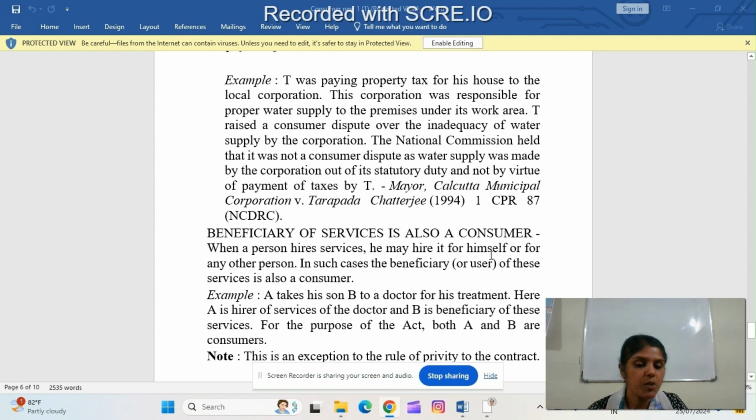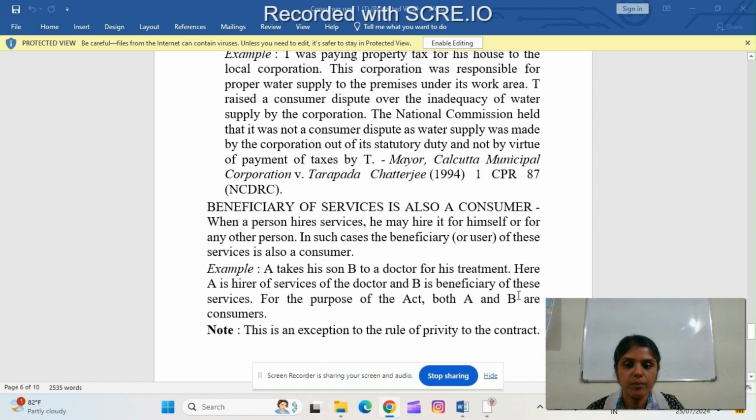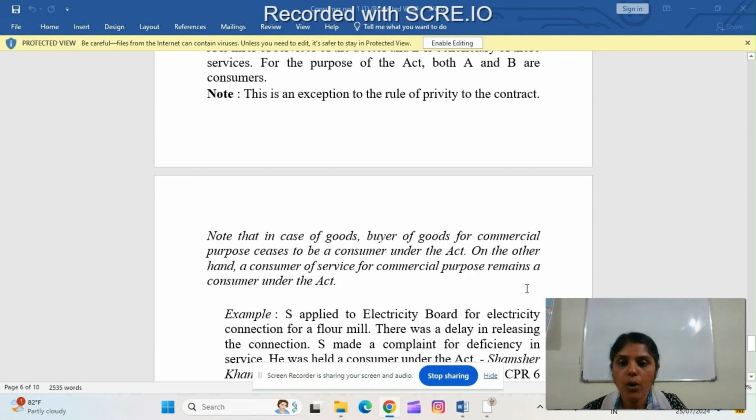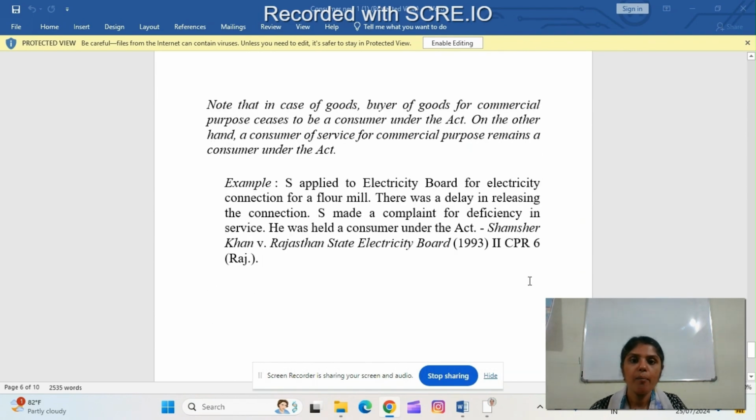Note, this is an exception to the rule of privity of contract. Note that in case of goods, a buyer of goods for commercial purpose ceases to be a consumer under the Act. On the other hand, a consumer of service for commercial purpose remains a consumer under the Act.